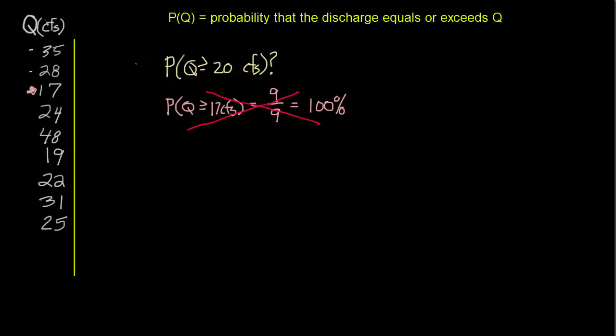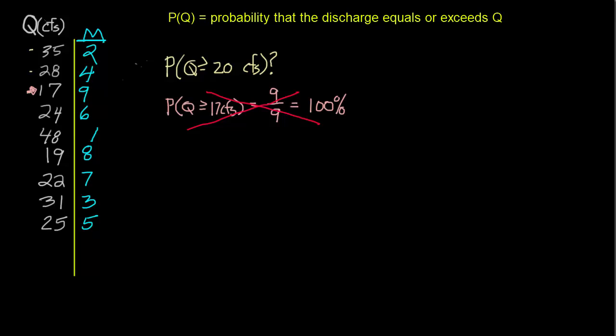Instead, we're going to use the following method to estimate the exceedance probability for all of these different discharges. The method starts like this. We're going to first identify the rank of each of these discharges. We're going to call the rank M, and we're going to rank these discharges from 1, the largest, down to, in this case, 9, the smallest. So there they are, the ranks, with the number 1 being the 48 cubic feet per second and our 17 cubic feet per second being the smallest at rank number 9.